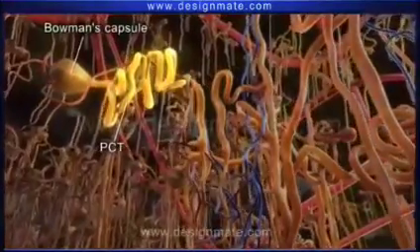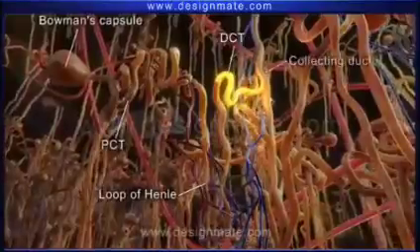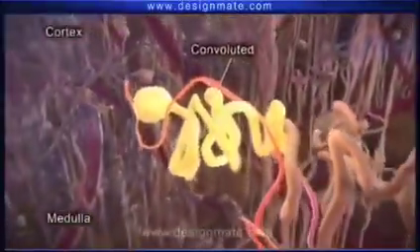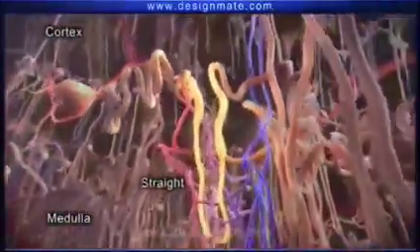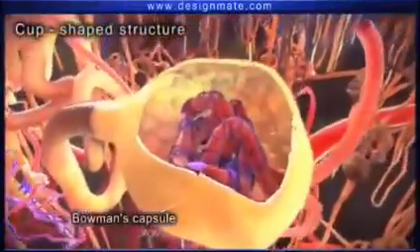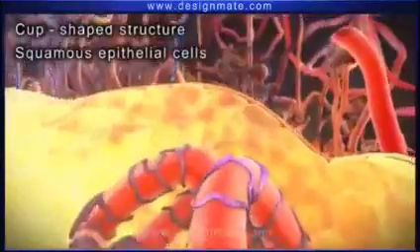Convoluted tubule, a loop of Henle, a distal convoluted tubule that leads to a collecting duct. Nephrons are convoluted in the cortex region and straighten out as loops in the medulla region. Each nephron has a Bowman's capsule, a cup-shaped structure with a layer of squamous epithelial cells.